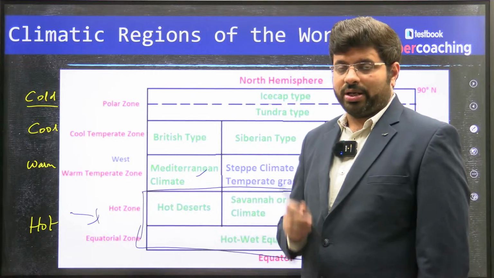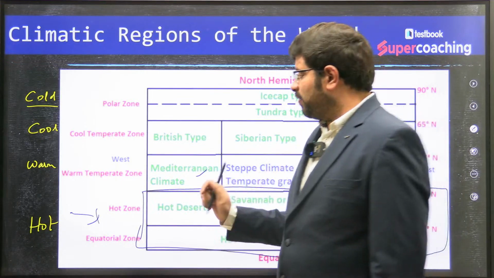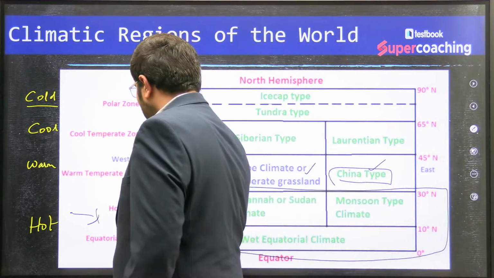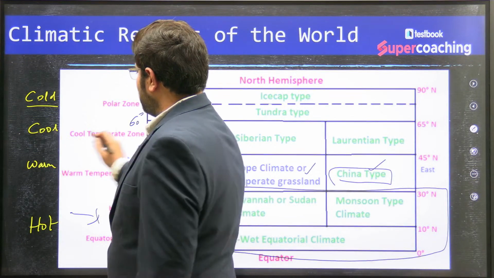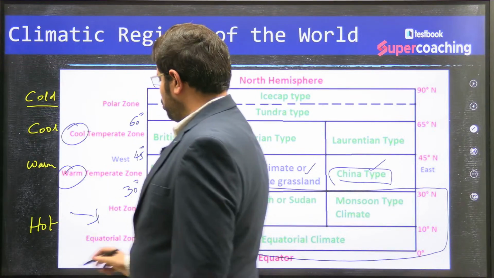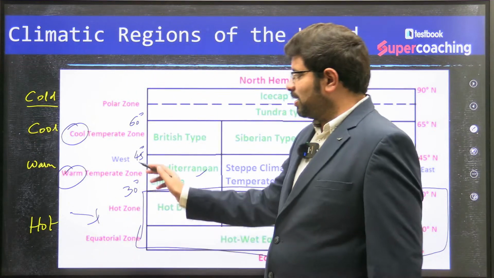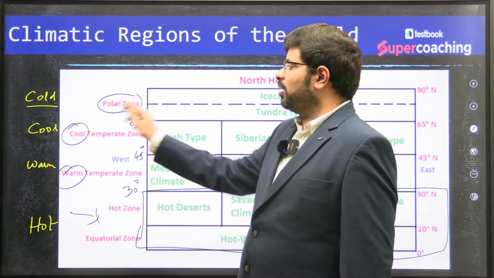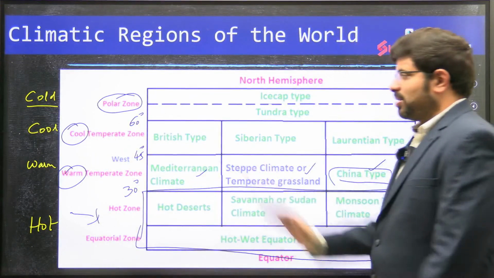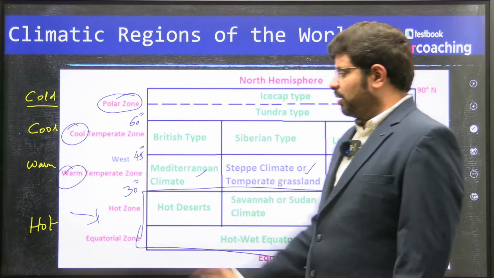Warm temperate is between the latitudes of 30 degrees to 45 degrees. Then from 45 to 60, this is cool temperate. So this is the tropical part, this is the temperate part. Within temperate, we divide it into warm and cool, and then you find the polar zone. This is the base. The second basis of understanding is latitude.